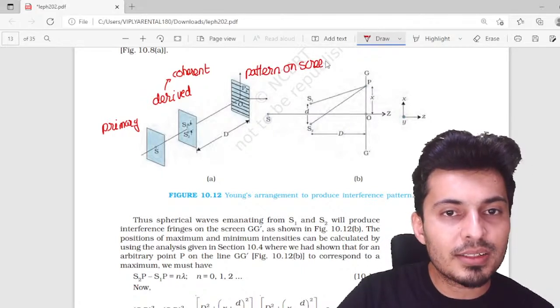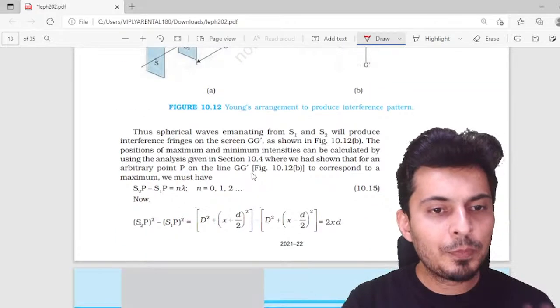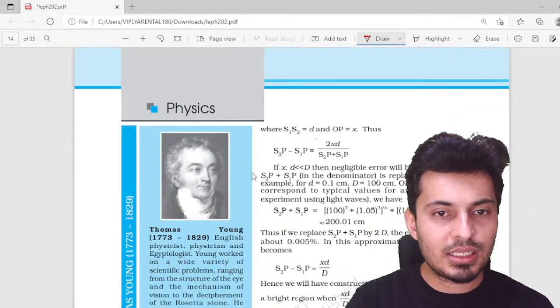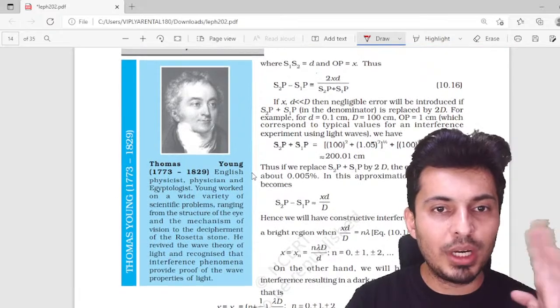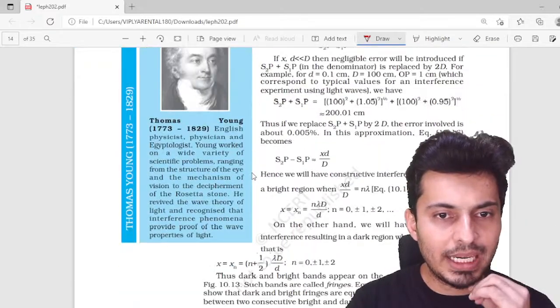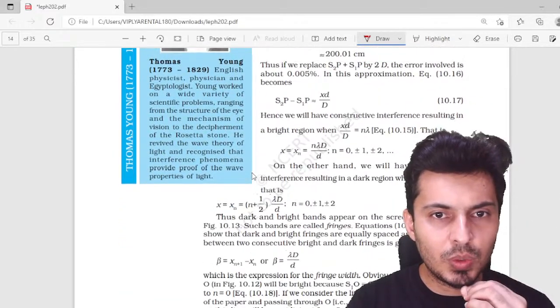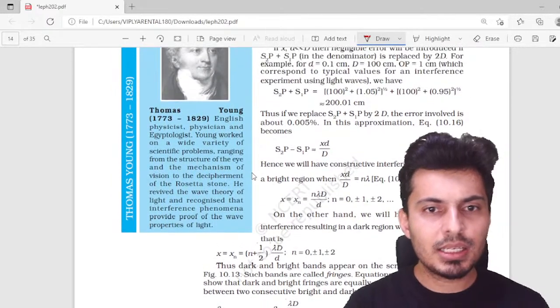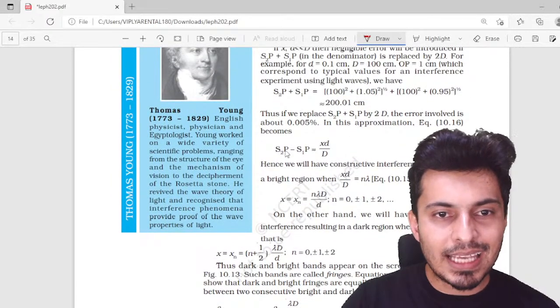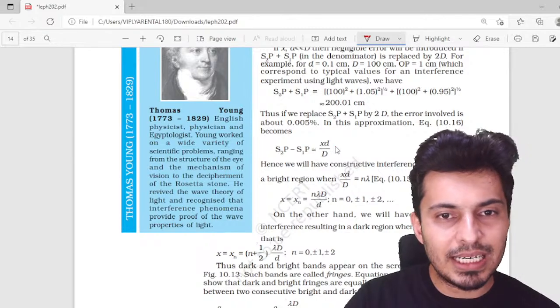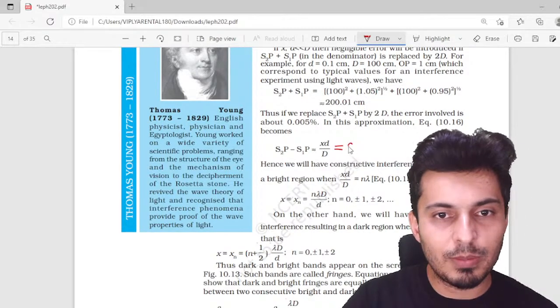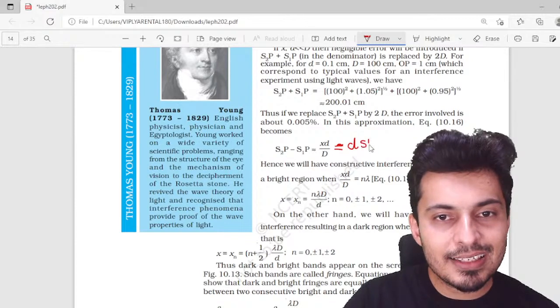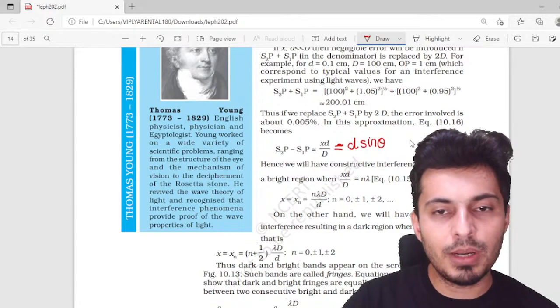Now, the path difference for any point on the screen comes out to be, well, where did it go? It should be there somewhere. Yes, it's over here. It's S2P minus S1P, which is xd by D, but a better way to remember is approximately d sine theta, a very easy way to remember.